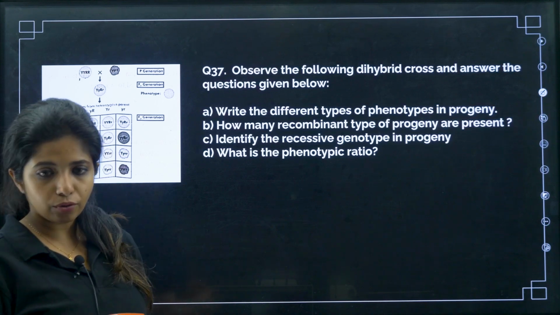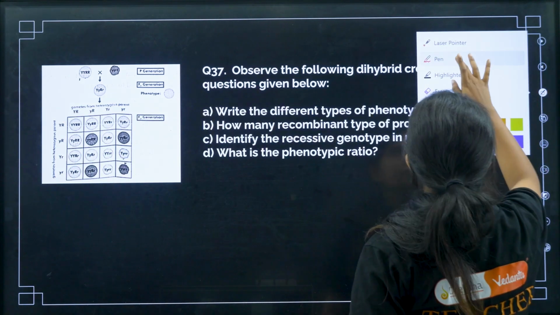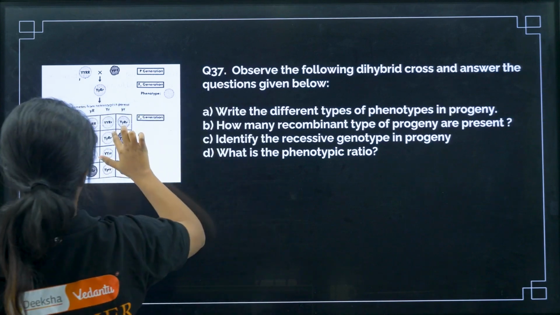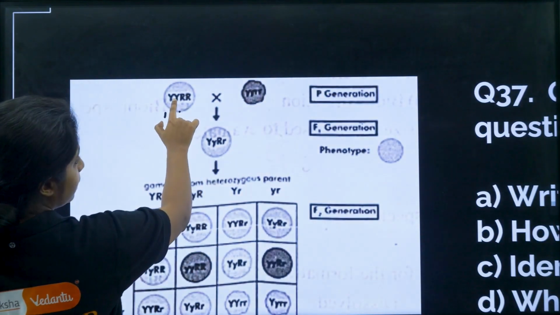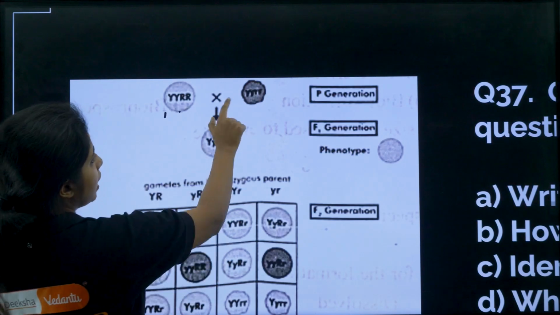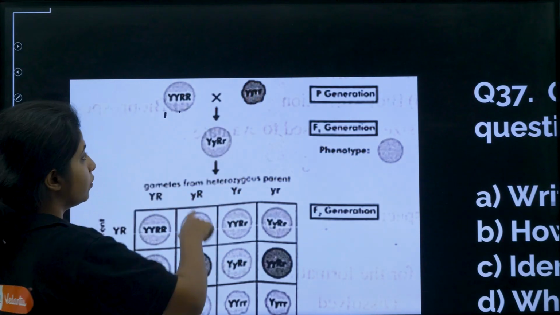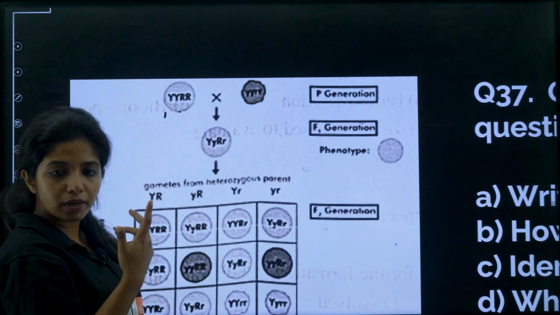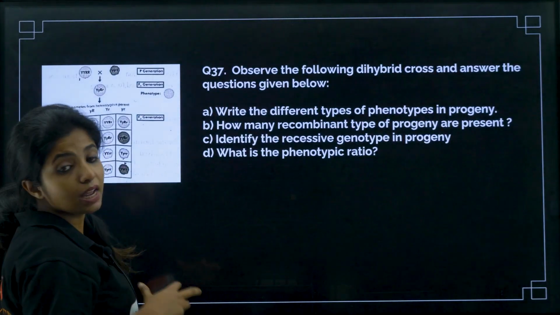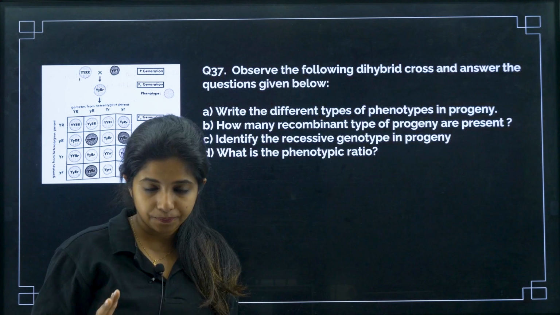Okay. So, over here if you see, capital Y, it's for yellow. Capital R is for round, okay, and here you have small y green and small r wrinkled. So over here round and yellow is basically a dominant trait and wrinkled and green will be what? A recessive trait. So what are the different types of phenotypes in the progeny that you are going to get?